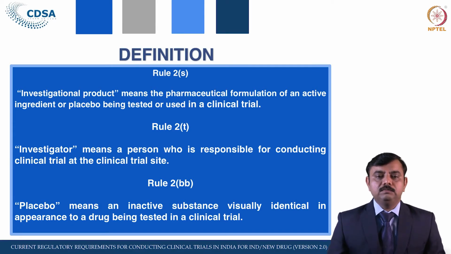The next is placebo. It is given in Rule 2BB. Placebo means an inactive substance visually identical in appearance to a drug being tested in a clinical trial. It means it does not have any pharmacological activity, it is an inactive substance, but it is identical in appearance, so that if there is a blinded study, the patients or investigator should not be able to identify which is the drug or which is the placebo. That's why it is identical in appearance to the drug.